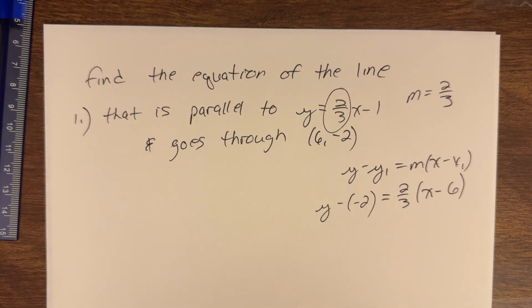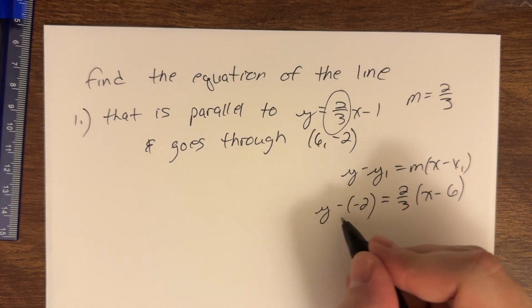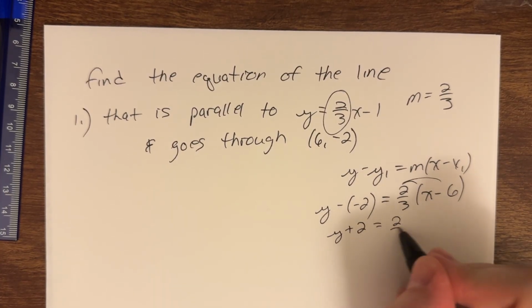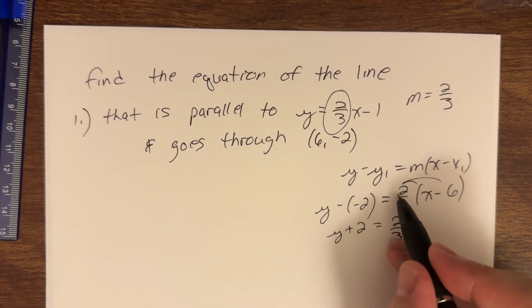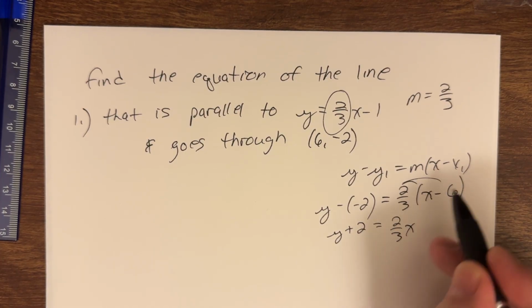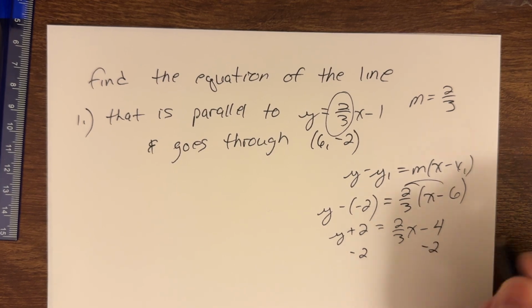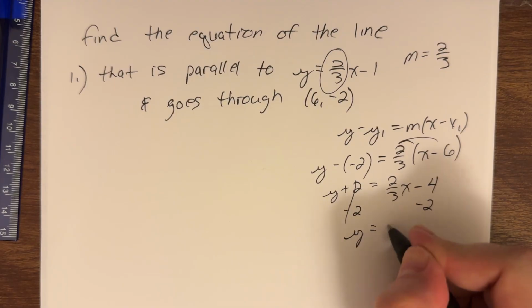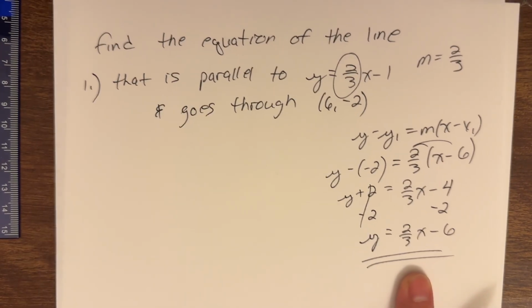And as we always say, it's perfectly fine to leave your answer like that. But again, you certainly could solve for y. Same as always, here we just clean that up to a +2. Over here, a little distribution. 2/3 times x, 2/3 x. 2/3 times -6. Well, 2 times -6 is -12. -12 divided by 3 is -4. Finish solving for y. Subtract the 2 on both sides. Y equals 2/3 x minus 6.